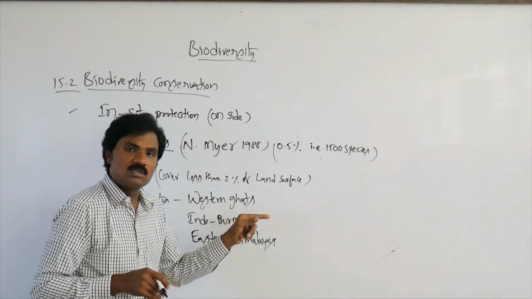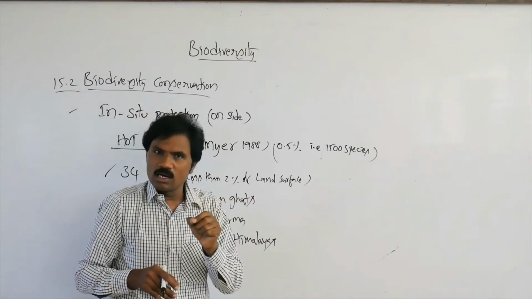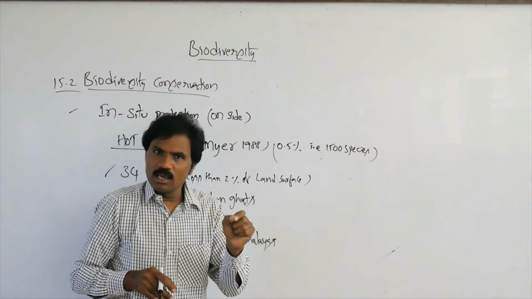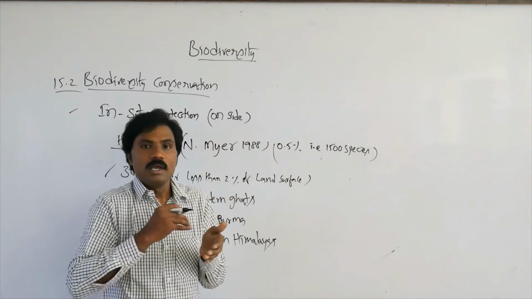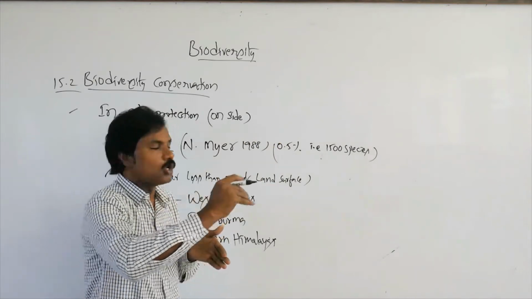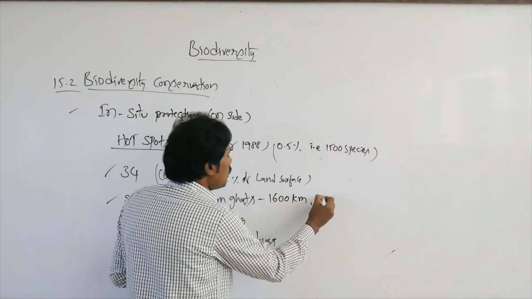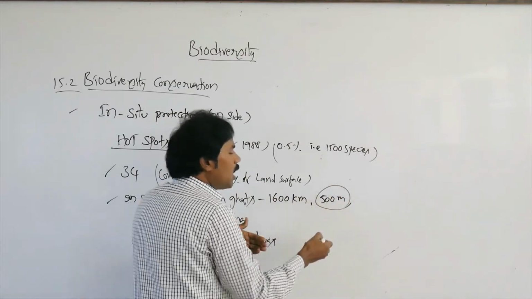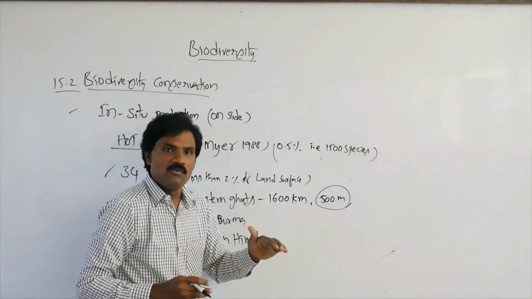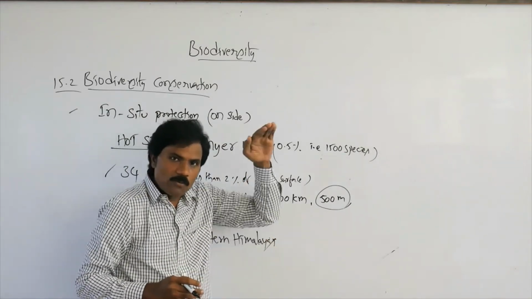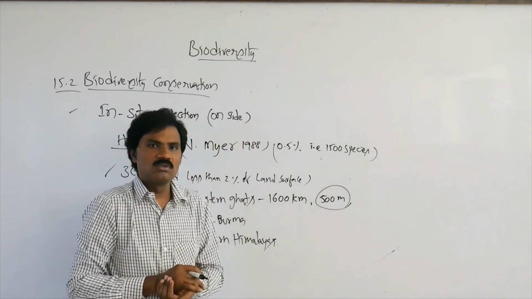The Western Ghats in our country are present in Karnataka, Maharashtra, Kerala, moving towards Sri Lanka. They spread 1,600 kilometers, and from sea level they rise up to 500 meters in height.